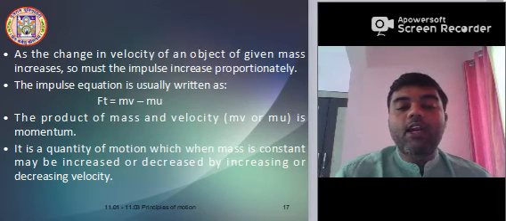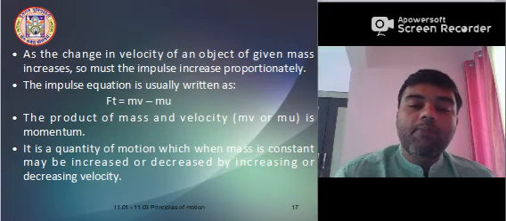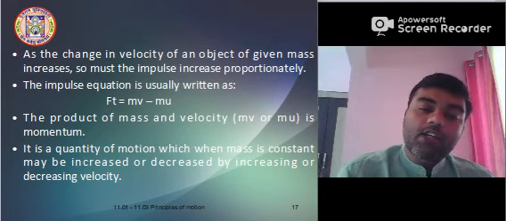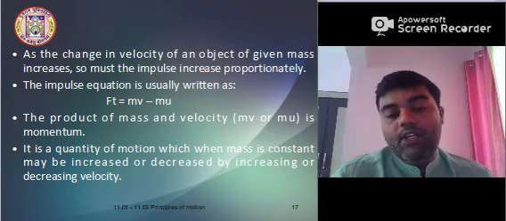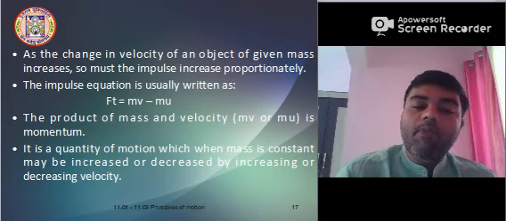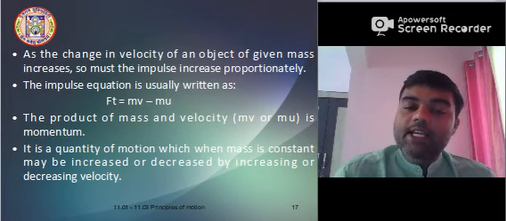As the change in velocity of an object of given mass increases, so must the impulse increase proportionately. The impulse equation is usually written as F t is equal to mv minus mu. The product of mass and velocity, that is mv or mu, is momentum.